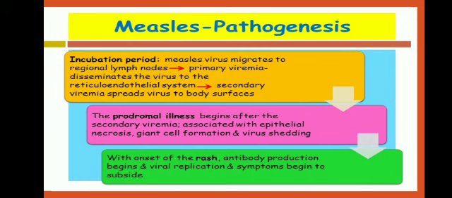With onset of the rash, antibody production begins and viral replication and symptoms begin to subside. I would like to tell you that pathogenesis is not very important for you, but I just want to add this slide to clear your concepts.